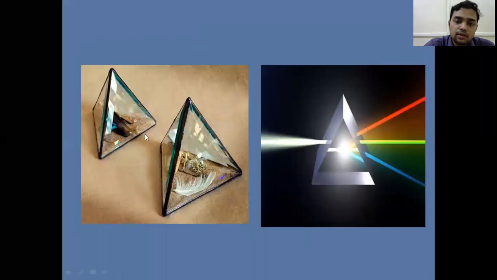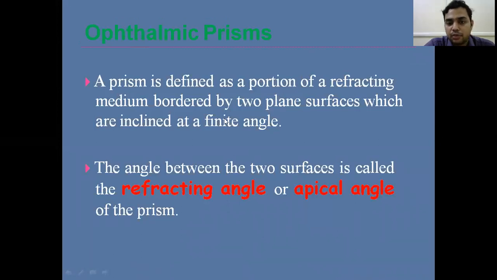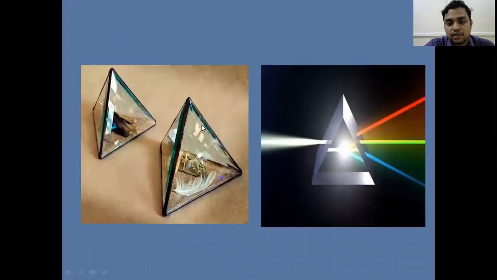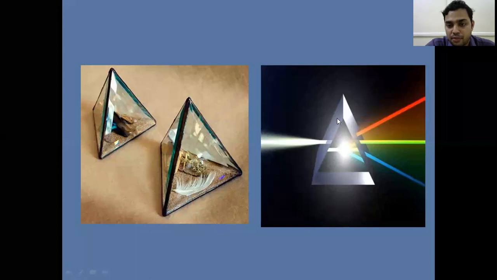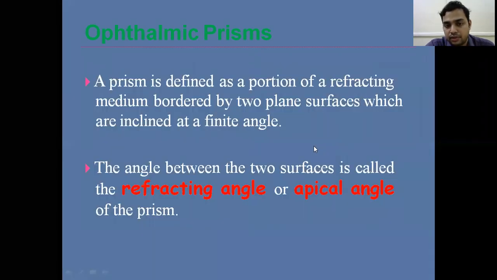So these are the two prisms. A prism is nothing but a refractive medium bordered by two plane surfaces. It is a refractive medium which contains two plane refractive surfaces. Here if you observe, this is one plane refractive surface and this is the other plane refractive surface. And these two surfaces are inclined at an angle. Here this is the angle, the angle in between the two plane refractive surfaces.